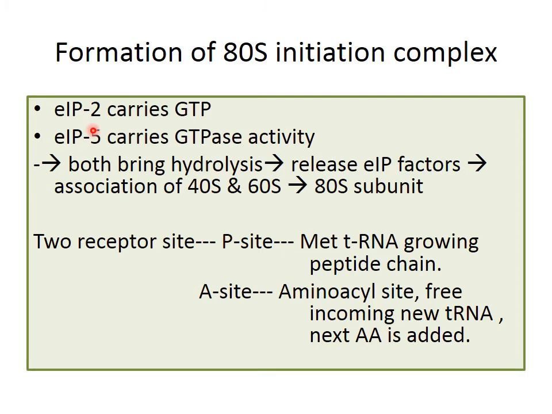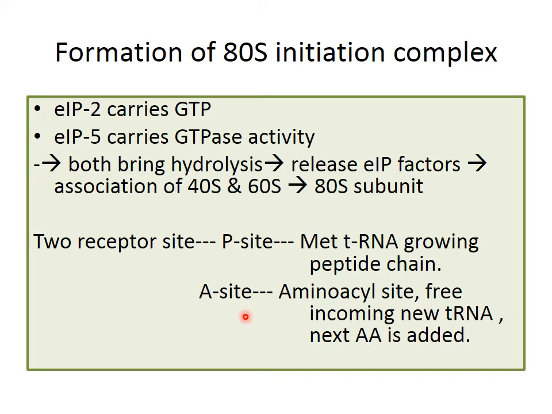Now eIF2 carries GTP, and eIF5 carries GTPase activity. So these both bring about hydrolysis, and these factors are released and the subunits are associated again to form the 80S unit. Two receptor sites are there, the P site and the A site.